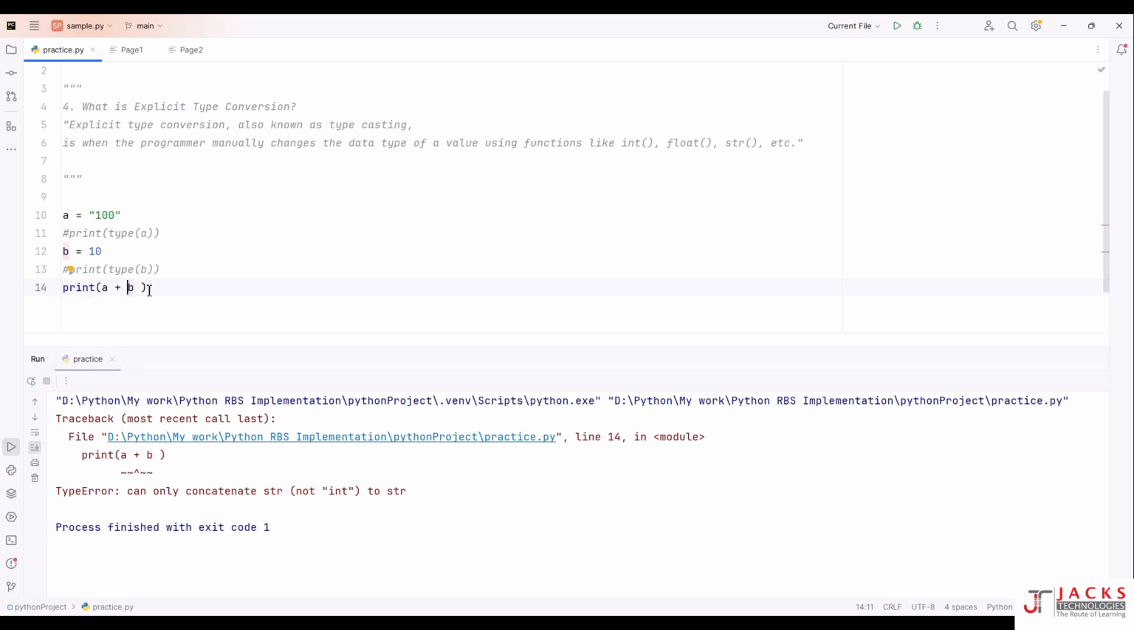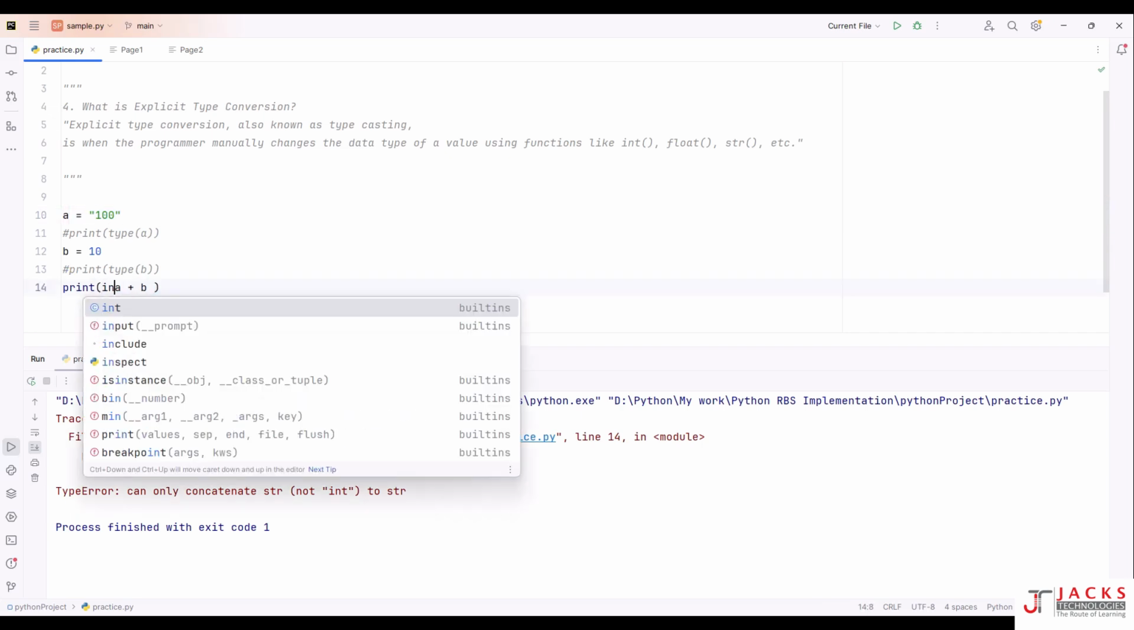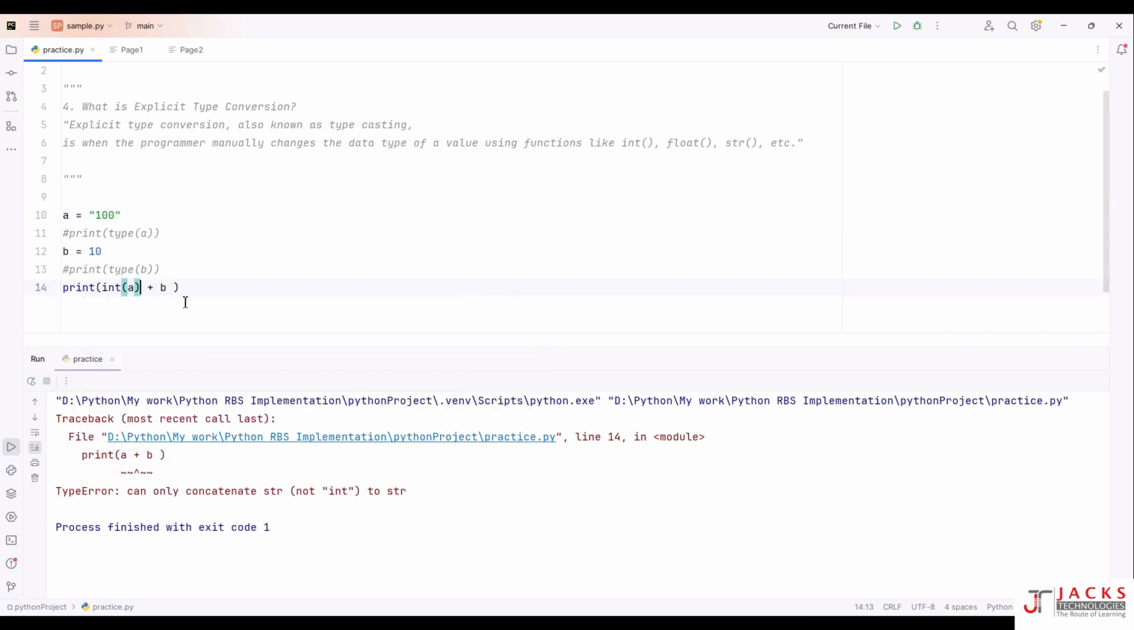This is the string type. You cannot concatenate the string type with an integer. You cannot add these two values as it is not a number, it is a string. So what you have to do now? Now we have to convert this string value to an integer: int of a, right?